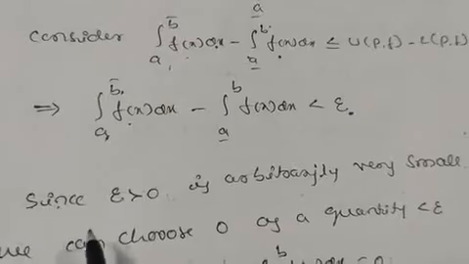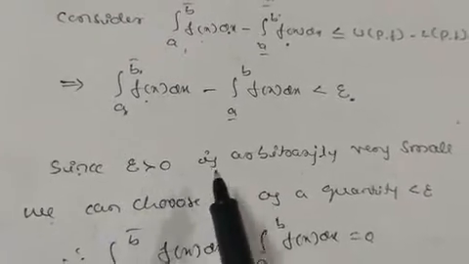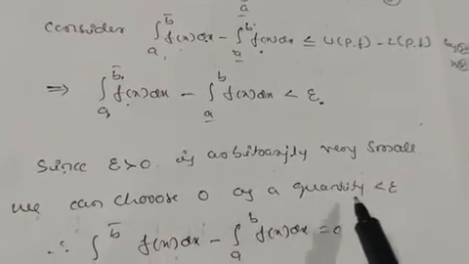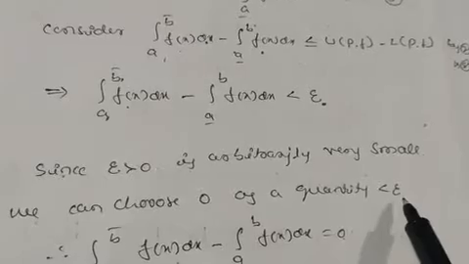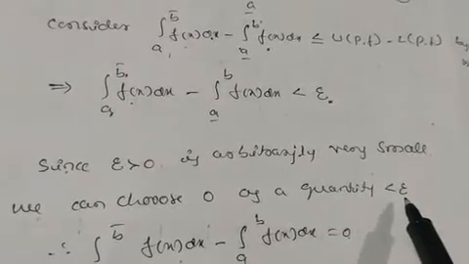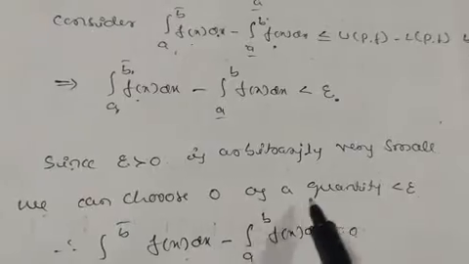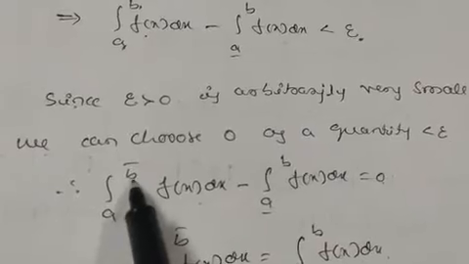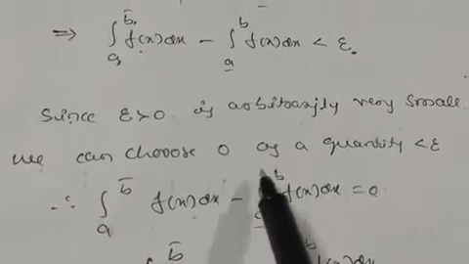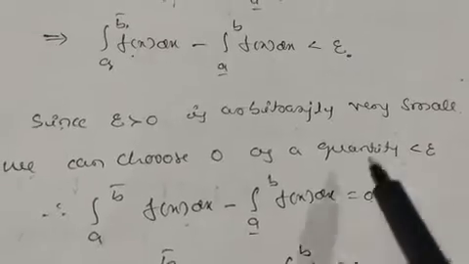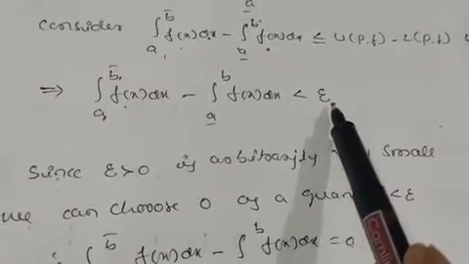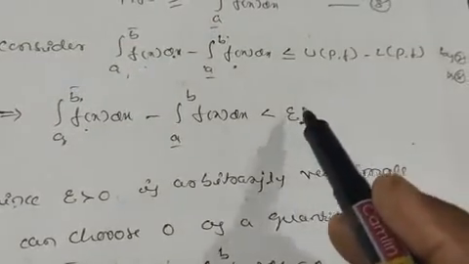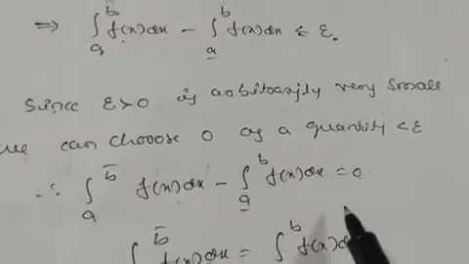Since epsilon greater than 0 is arbitrarily small, we can choose 0 as the quantity which is less than epsilon, because if epsilon is very small, we can take 0 as a quantity which is less than epsilon. So therefore we can take the upper Riemann integral from a to b of f(x) dx minus the lower Riemann integral from a to b of f(x) dx equal to, instead of epsilon, 0 here. This is again the same, no? Less than or equal to, so it is equal to 0.